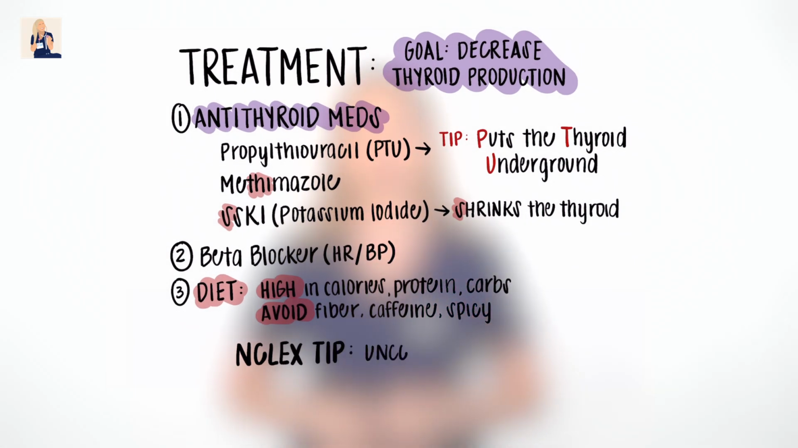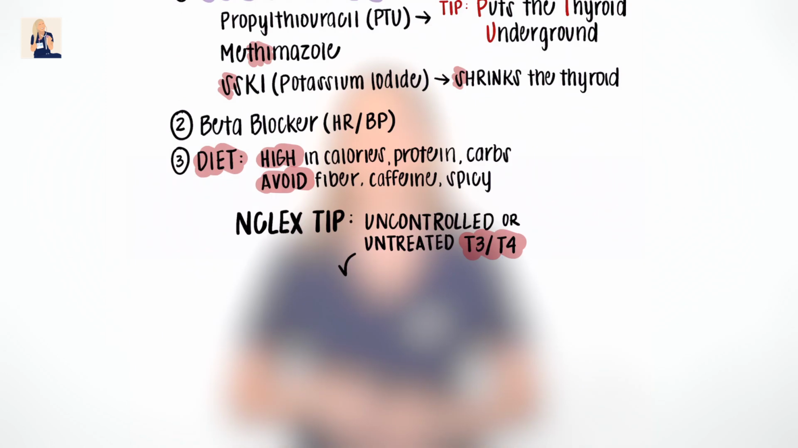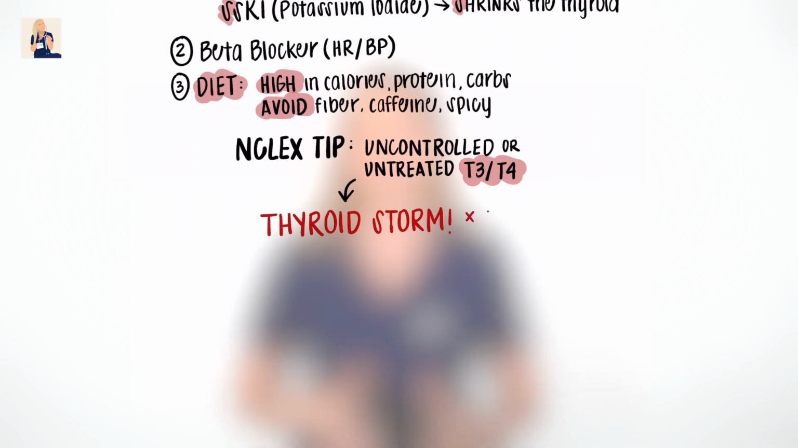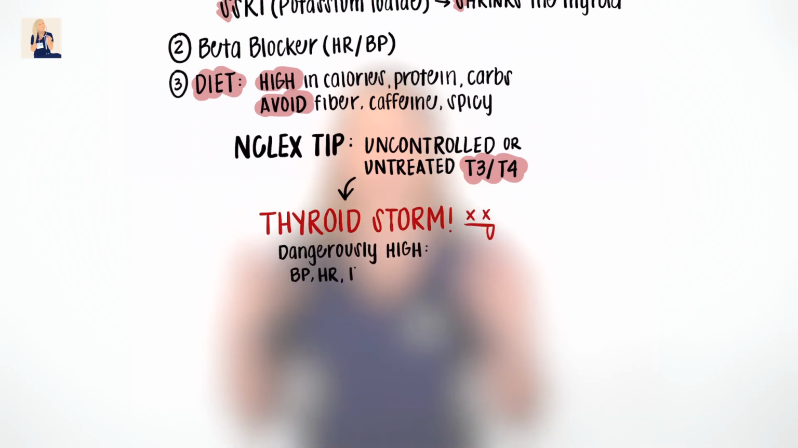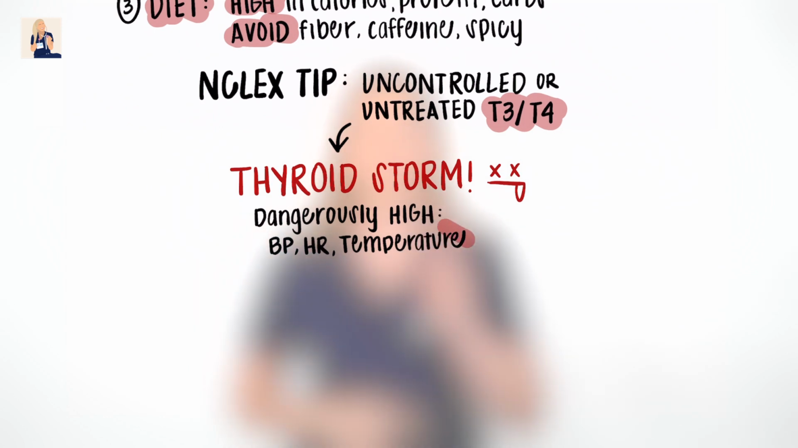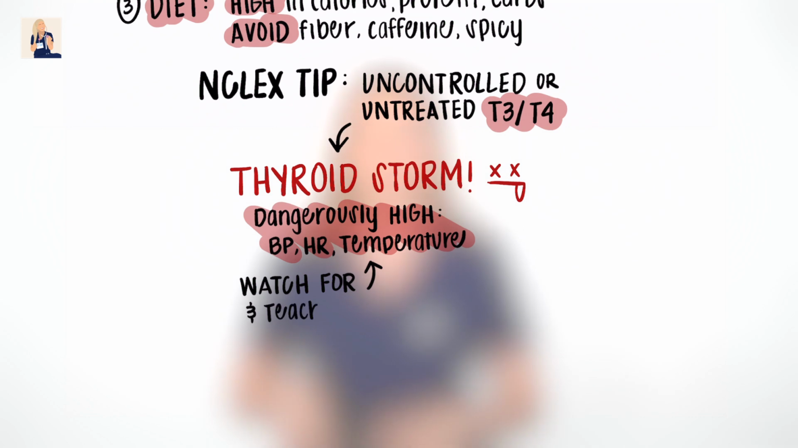Another NCLEX tip, uncontrolled or untreated T3 and T4 levels can cause a thyroid storm. Think of this as when your heart rate, blood pressure, and body temperature rise to dangerously high levels, and this can be life-threatening. Just like myxedema coma, we want to watch for these symptoms and teach about proper medication adherence. And that's gonna wrap up hyper and hypothyroidism.